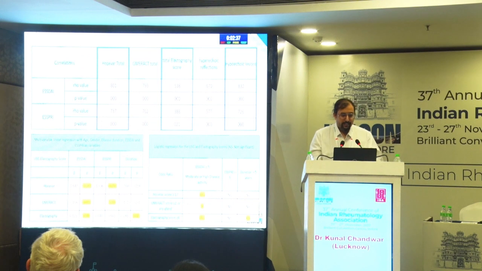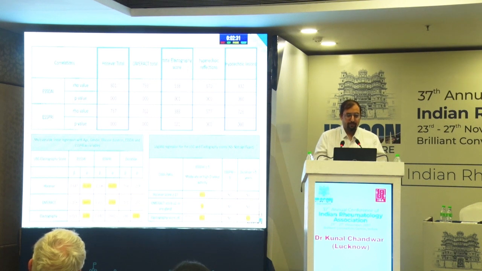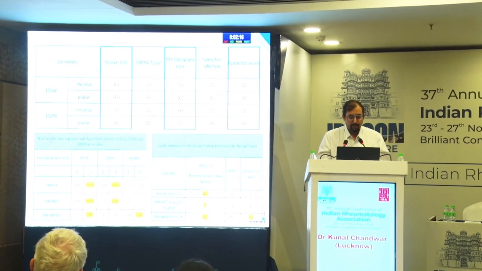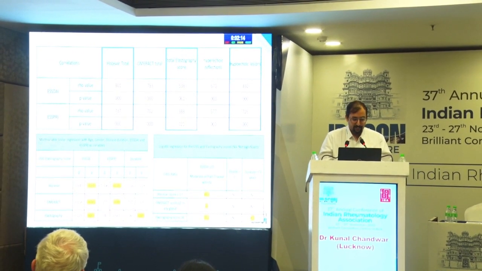Now, correlating the scores with ESSDAI and ESSPRI, we found that the HOSEVA score had a very good correlation with both the ESSDAI and ESSPRI. Elastography had a moderate correlation with ESSDAI and a poor correlation with ESSPRI. But even if you took just the hypoechoic section of the HOSEVA score, there was still a very good correlation with both ESSDAI and ESSPRI.